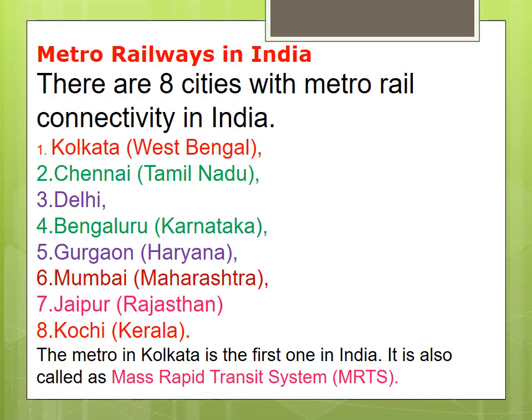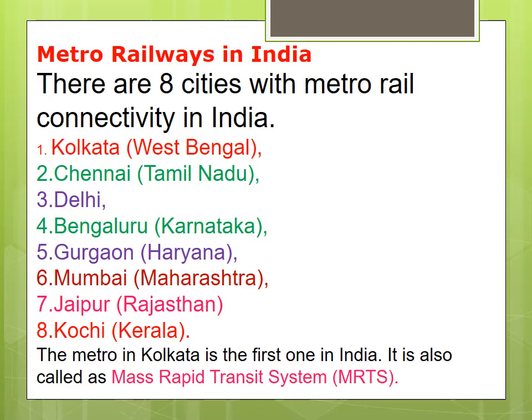Mumbai in Maharashtra. Jaipur in Rajasthan. Kochi, Kerala. Okay. So in all these areas, the metro railway system is there.